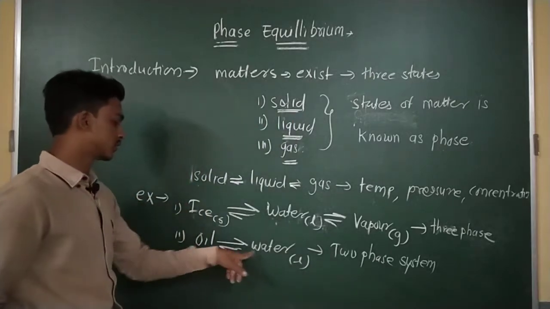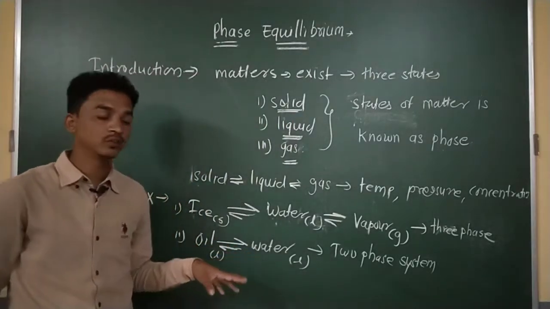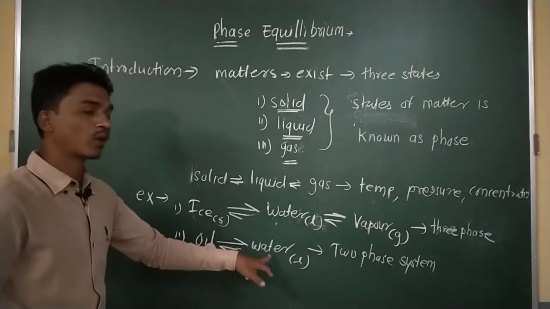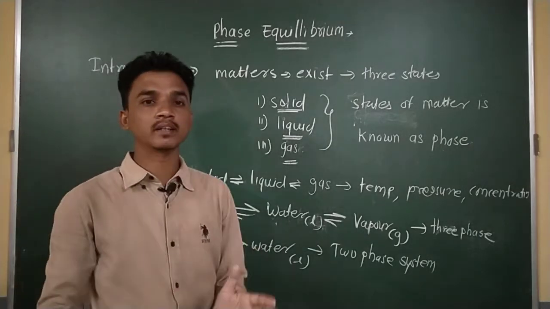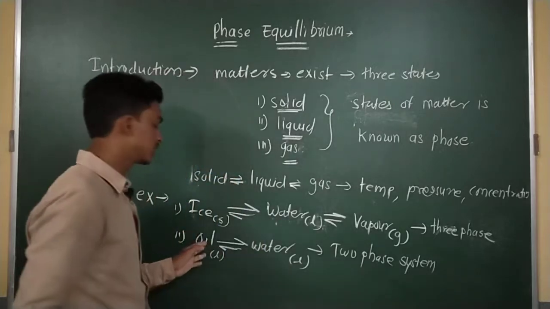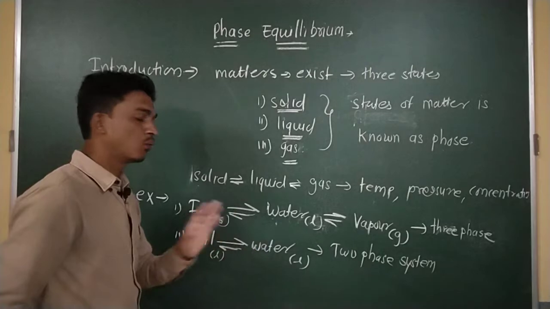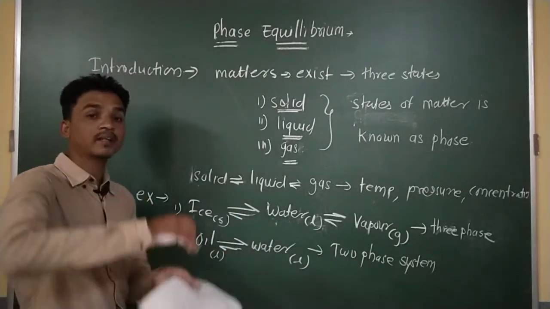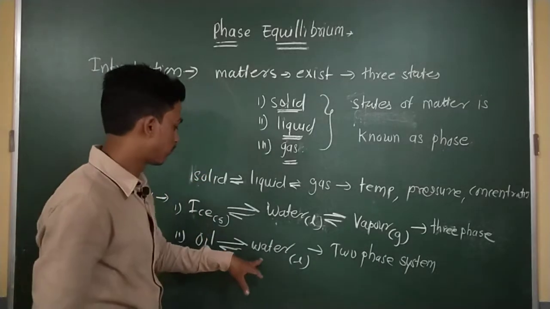Because the oil is not miscible with water molecules. You have seen that oil and water are completely immiscible. That means the water is not mixed into oil, and oil is not mixed in water. So this is the two-phase system. Heterogeneous systems or heterogeneous solutions are formed here.